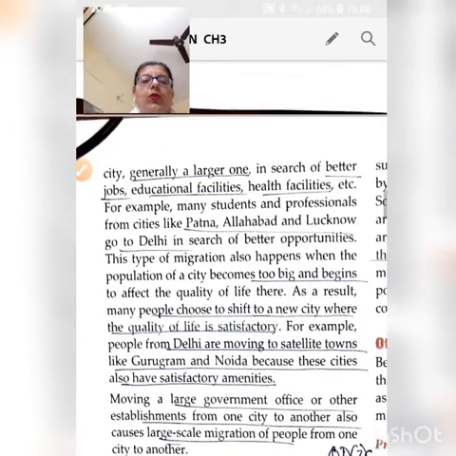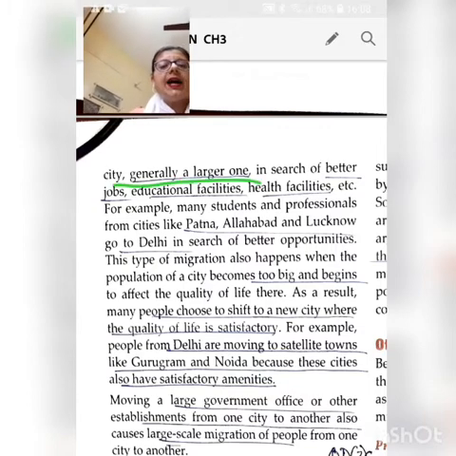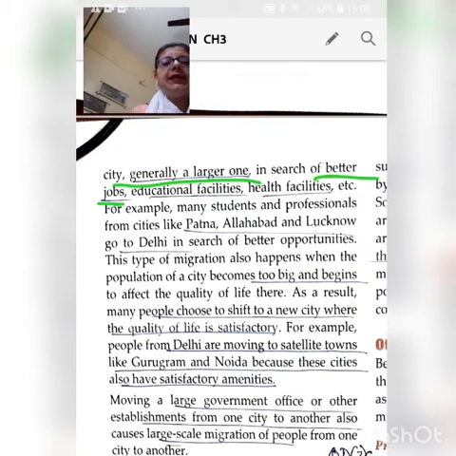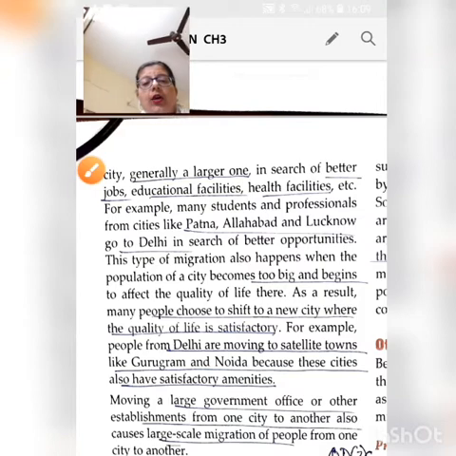So when people move from one city to another, generally they move from a small city to a big city, to a large one, in search of better job opportunities, better educational facilities, better health facilities. For example, many students from Panchkula or from Chandigarh move to Delhi in search of better colleges.